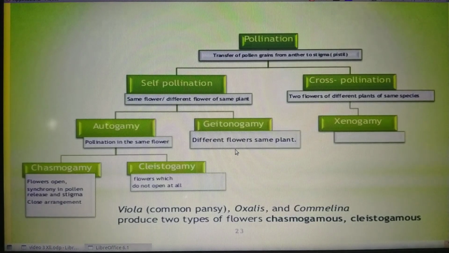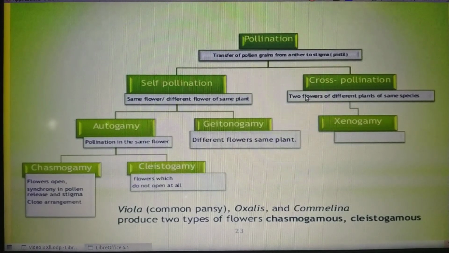That means there will be no genetic recombination, so the chances of evolution are very, very less. You are familiar that genetic recombination is needed for the process of evolution. In the case of autogamous and geitonogamous flowers, the rate of evolution may be very, very less. Is it clear?